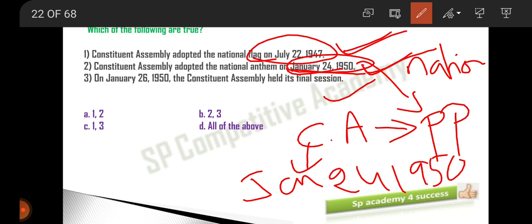So, see the third statement. On January 26th, 1950, the Constituent Assembly held its final session. No, this statement is wrong. The first two statements are right.